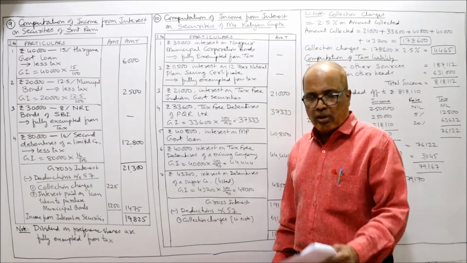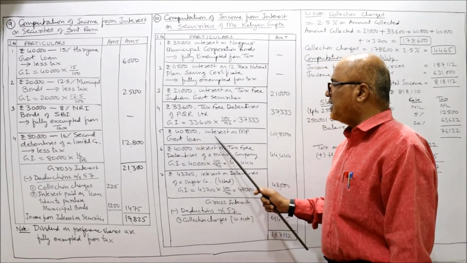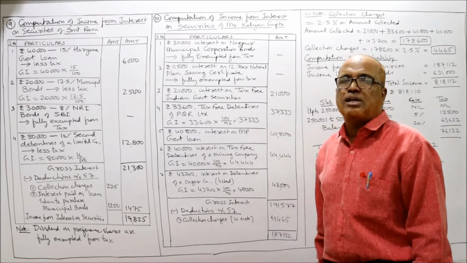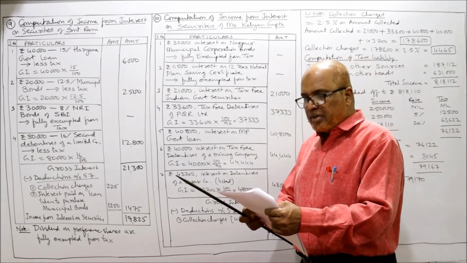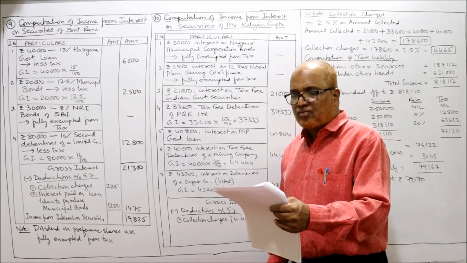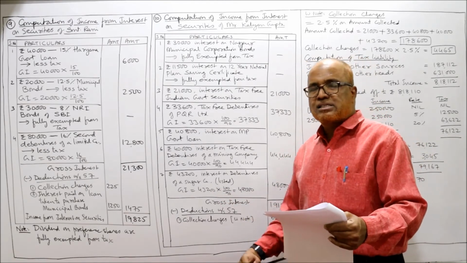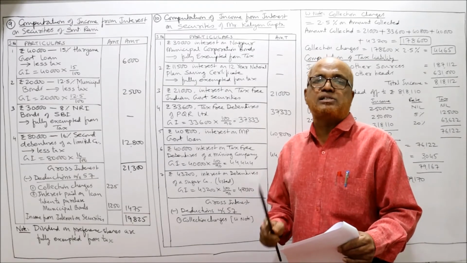MP government loan, nothing is given, so it is less tax. So 40,800 interest on MP government loan, directly we'll take 40,800 because it's a government security. Next, rupees 40,000 interest on tax-free debenture of a mining company limited, unlisted. Listed or unlisted doesn't matter, but it is a tax-free commercial security.